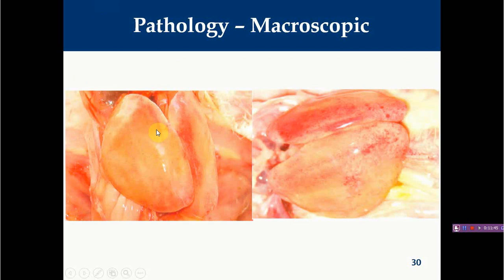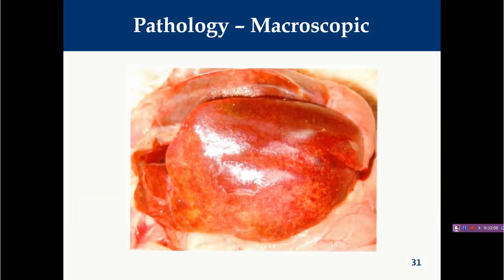Here you can see these livers have become slightly enlarged, as well as showing typical white foci, right? These white foci are nothing but necrotic tissue, and you will also find some hemorrhage, and many times these hemorrhages are covering the necrotic foci. So this is a multifocal to coalescing necrohemorrhagic hepatitis. Here also you can see the majority of the liver tissue is showing hemorrhage as well as necrosis. You will find white spots, right? And they are covered with hemorrhagic tissue, so hemorrhagic as well as necrotic hepatitis.